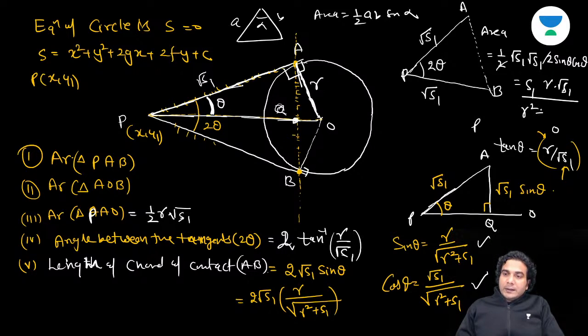So it is R square plus S1. Okay. So finally the final formula is R S1 raised to 3 by 2 divided by R square plus S1. Okay. Is that all right?